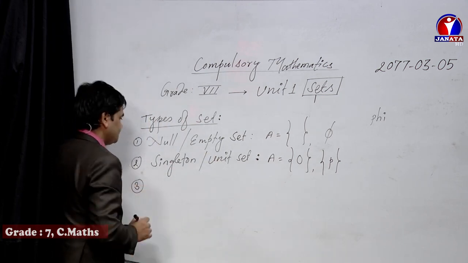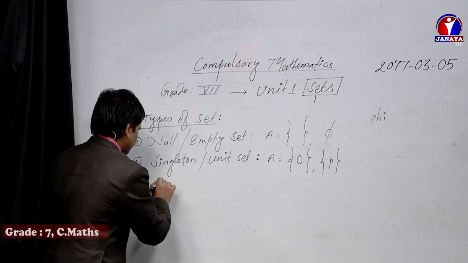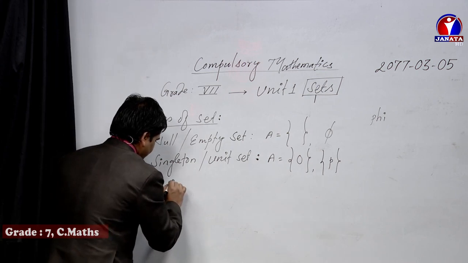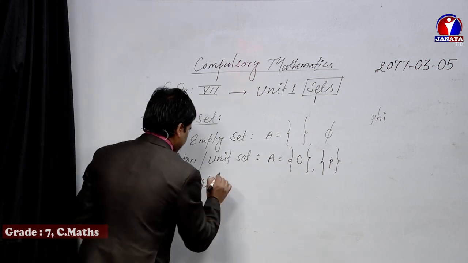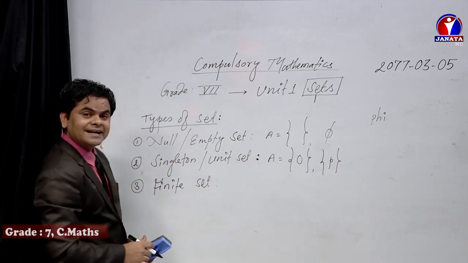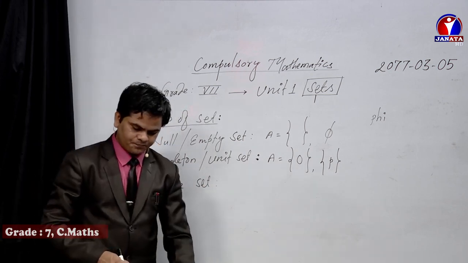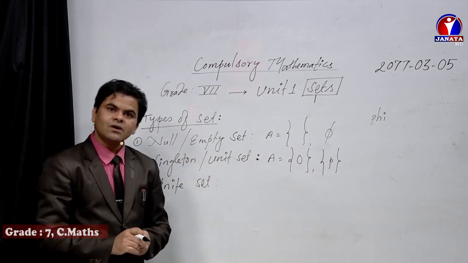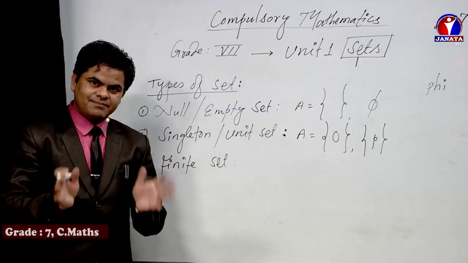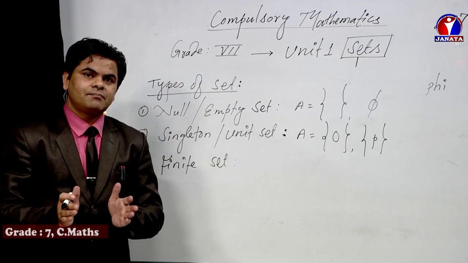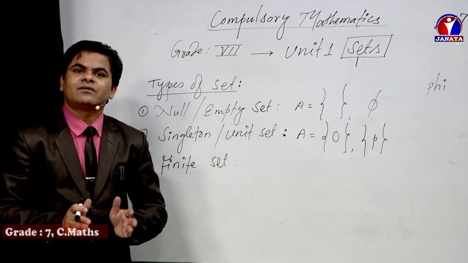Now number 3, finite set. Finite set means, dear student, a set having a fixed number of elements, where the last one should be well defined.